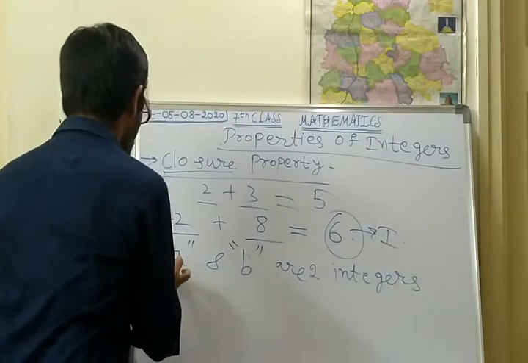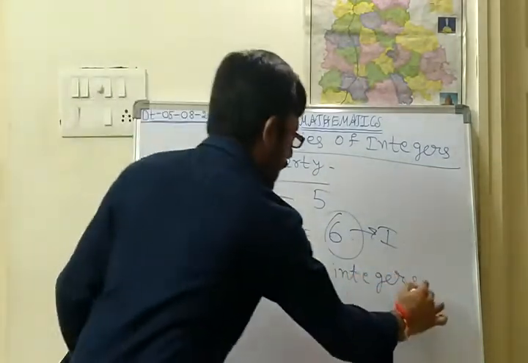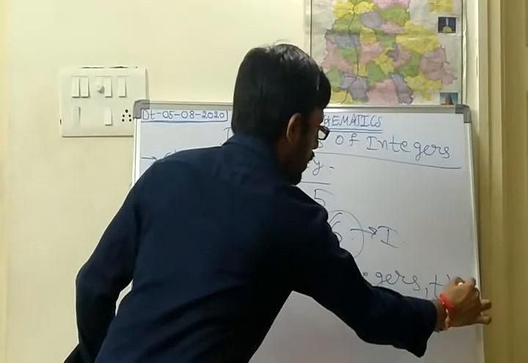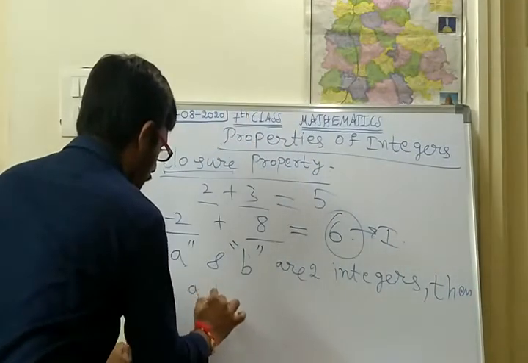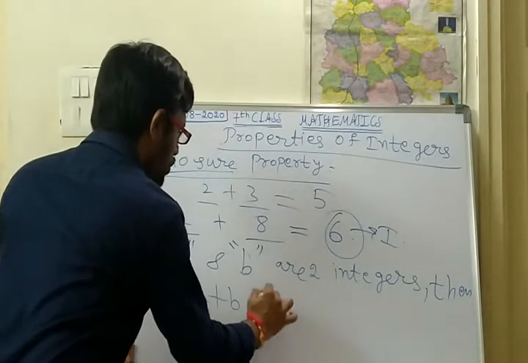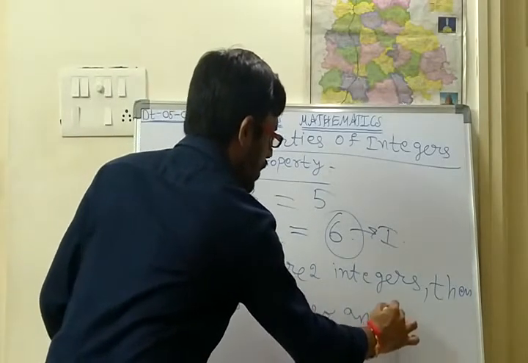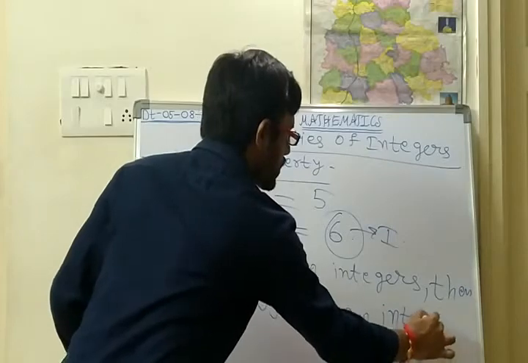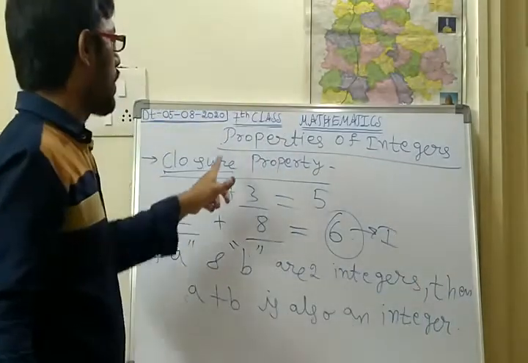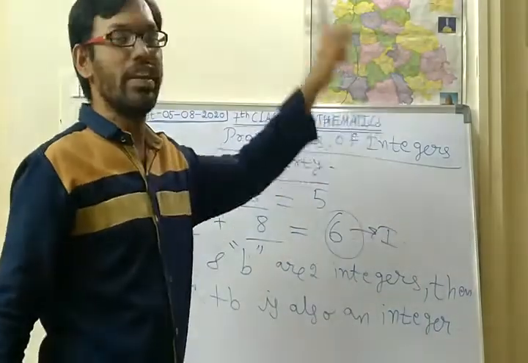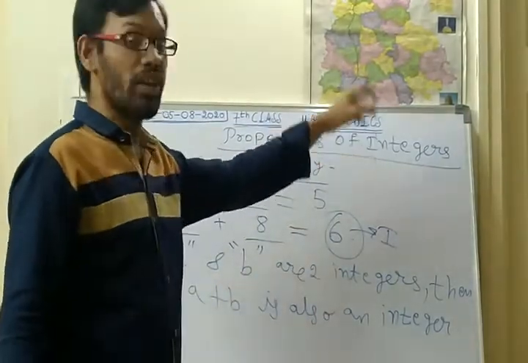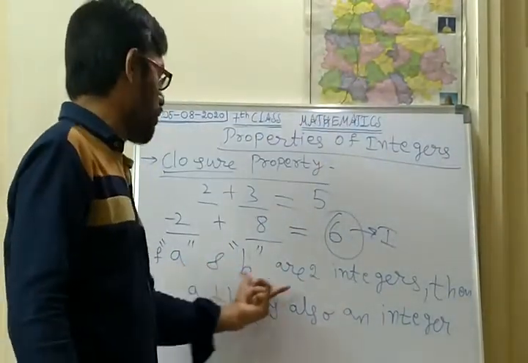If a and b are two integers, then a plus b is also an integer. So this is a statement of the closure property of integers.